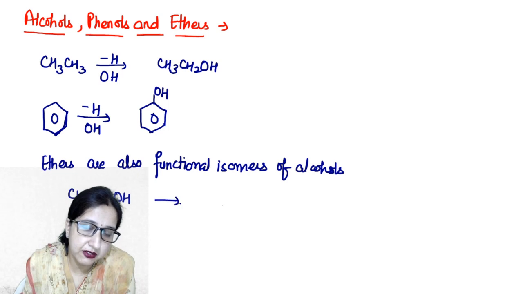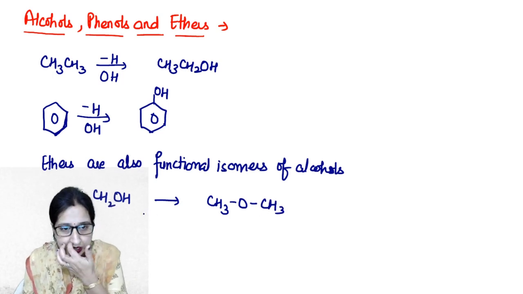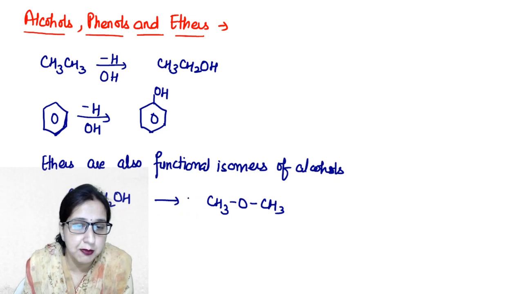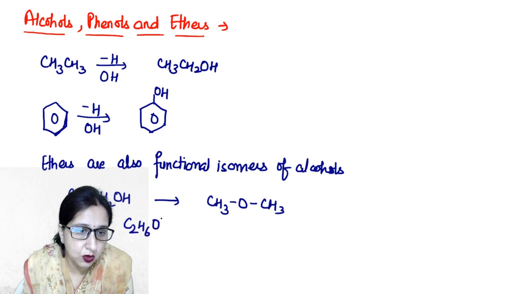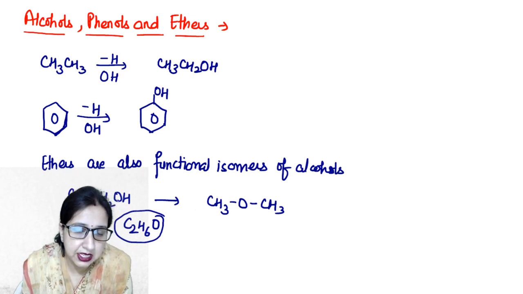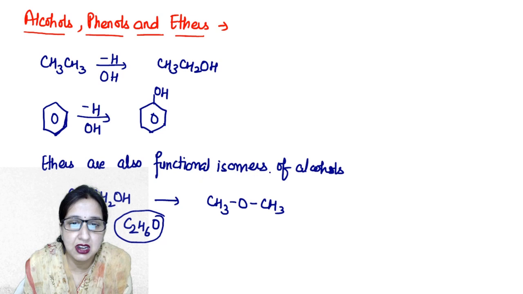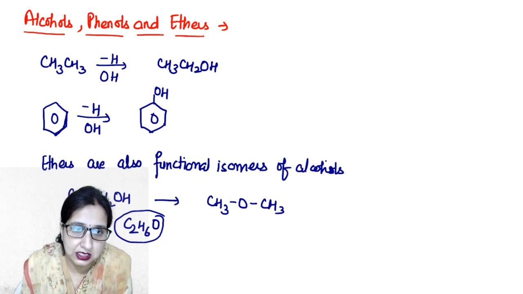If we represent it as CH3OCH3, you can see both these isomers have same molecular formula, that is C2H6O. Molecular formula of both these molecules are same, but they differ in the nature of functional group. Here the functional group is alcoholic group and here the functional group is ether. So ethers are also known as functional isomers of alcohols.